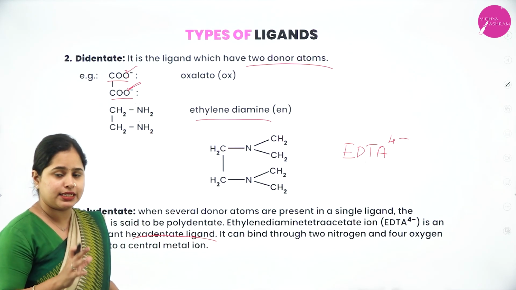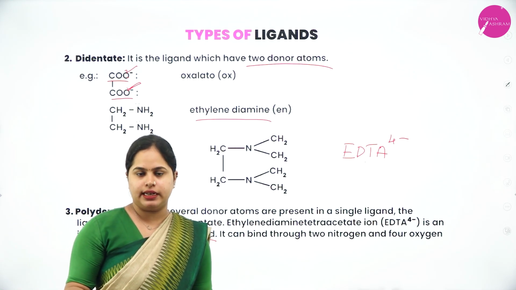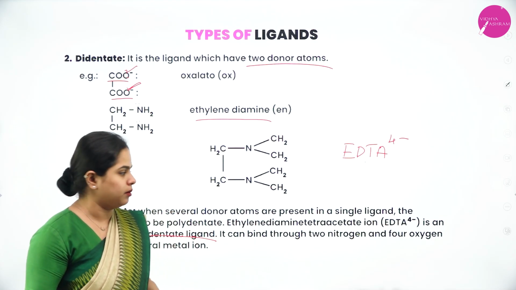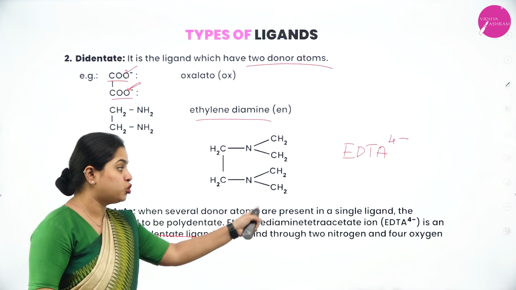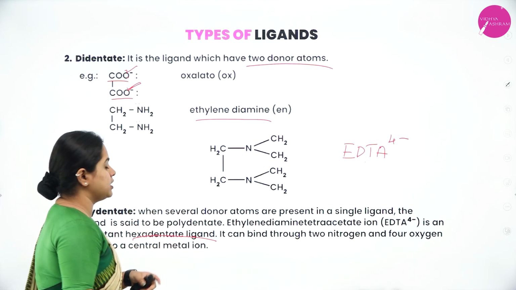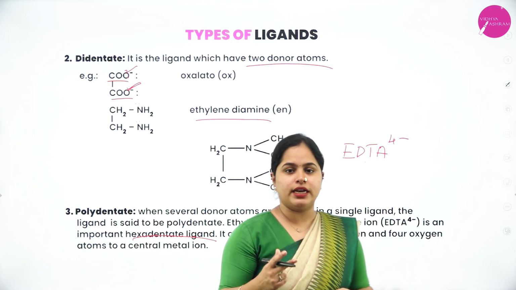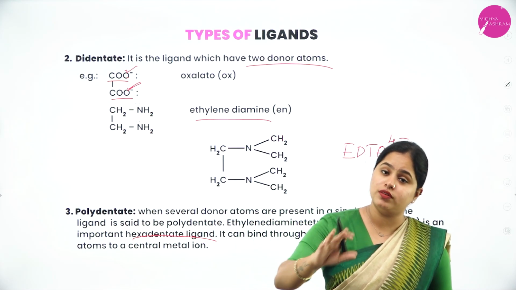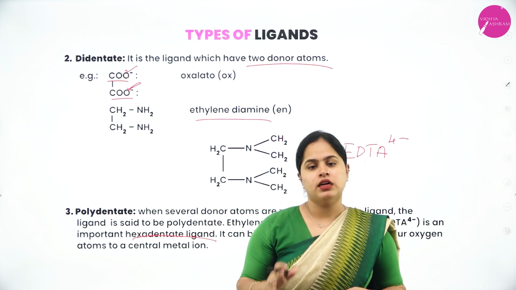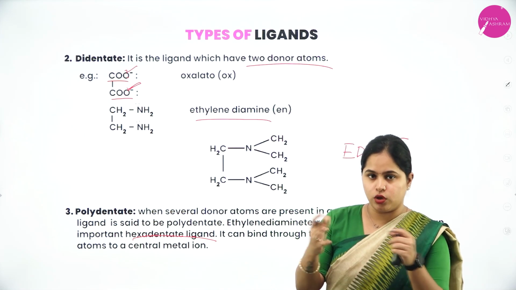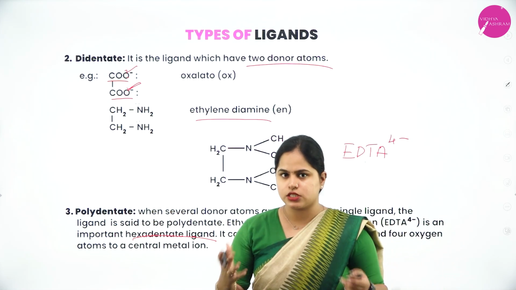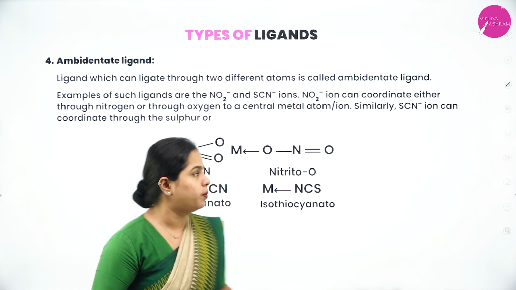It is a polydentate, to be specific, hexadentate ligand. It has 6 donor atoms. It can bind through 2 nitrogen and 4 oxygen atoms to a central metal ion. So EDTA has 2 nitrogen and 4 oxygen atoms through which it can form bonds with the central metal atom. Hence, 2 nitrogen and 4 oxygen means 6 donor atoms. So, I hope it is clear.